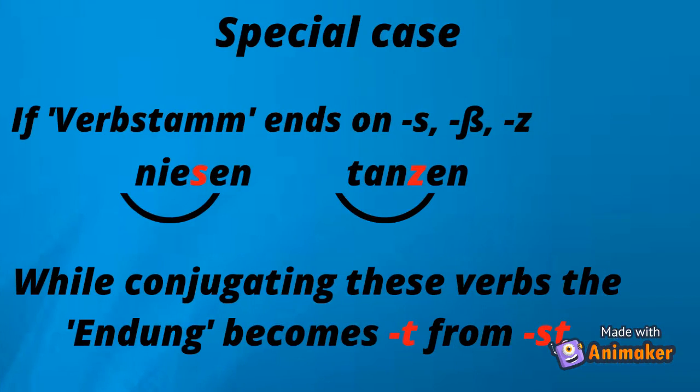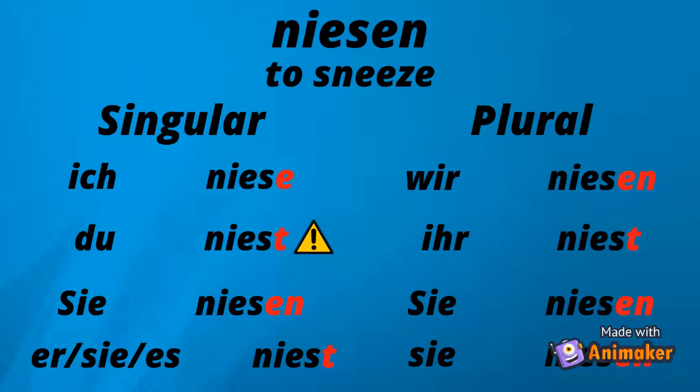There are also some special cases. There are a few verbs which end on either S, the ß sign, or Z. For example, niesen, that means to sneeze, and tanzen, that means to dance. In these cases, when we conjugate with du, the ending st becomes t. Here are the two verbs.